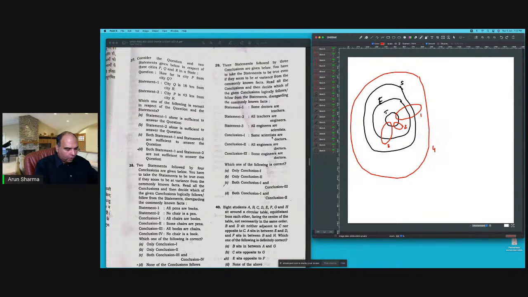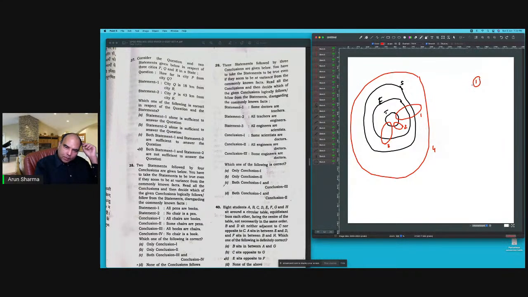Whichever way you draw it, I'm getting the same thing in all the cases. That is, I can't reject some scientists are doctors because scientists are doctors always comes. So conclusion one is definitely true.